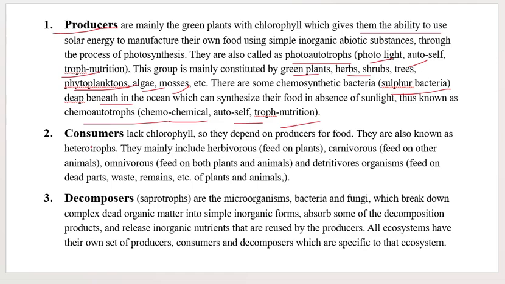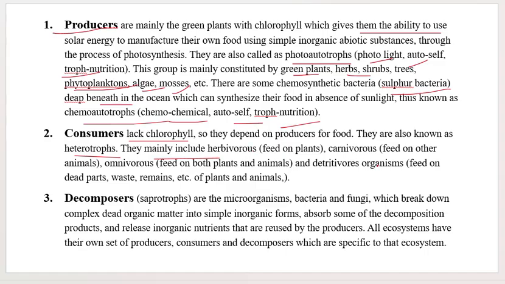Then consumers. They do not have chlorophyll, so they depend on producers for food. They depend on plants, shrubs, and trees for their food. They are also known as heterotrophs. They mainly include herbivores, which feed on plants.